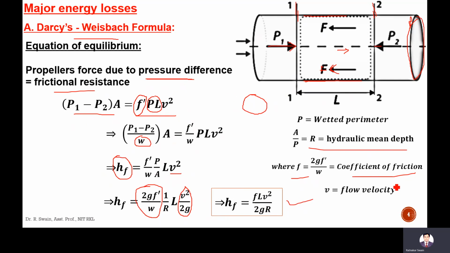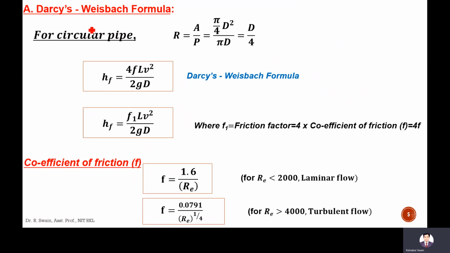If we consider this for a circular pipe, the hydraulic mean radius is A by P, the cross-sectional area divided by wetted perimeter, which is equal to pi by 4 d square divided by pi d. The wetted perimeter is pi d, so this will be d by 4. So for a circular pipe, the Darcy-Weisbach formula becomes 4FL V square by 2gd. In place of R, if you write d by 4, it will be 4FL V square by 2gd, where d is the diameter of the pipe.